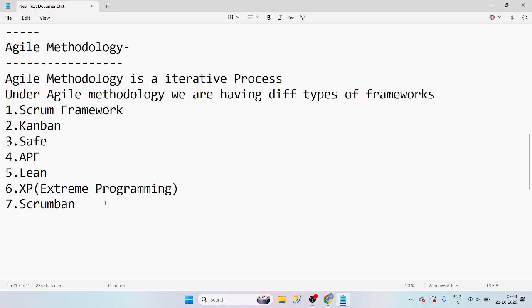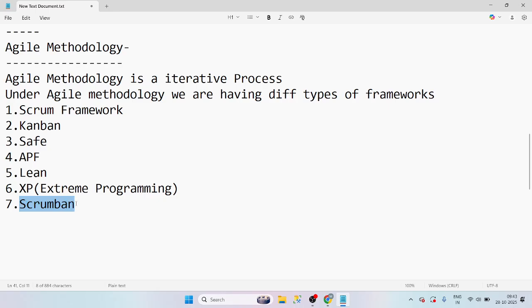But see, I said previously, if they are working in the Scrum Ban framework for that project only, they are using the Scrum Ban framework. Just consider that project is working from ages, like 10 years or 8 years. From there onwards, they are working in one framework only, right?